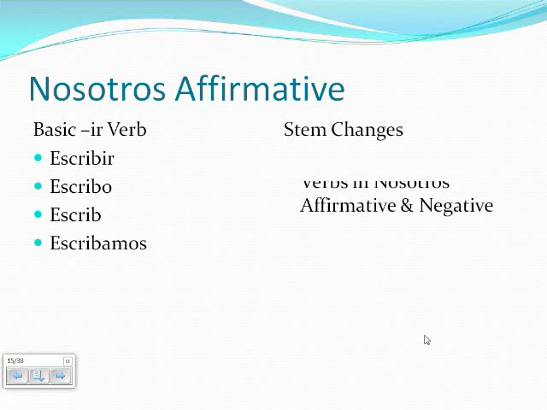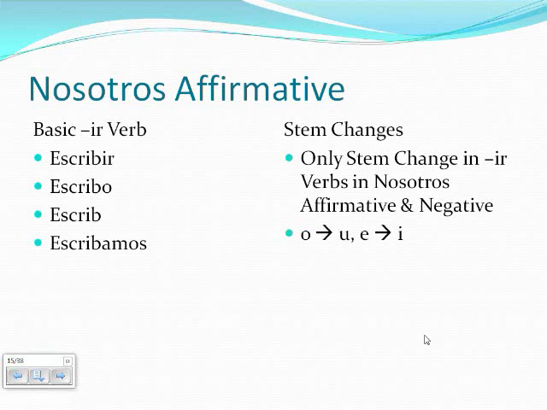Stem changes only occur in the IR verbs in nosotros, affirmative and negative. The O changes to a U and the E changes to an I. In dormir, start with the stem change and the yo form, drop the O, and add amos.